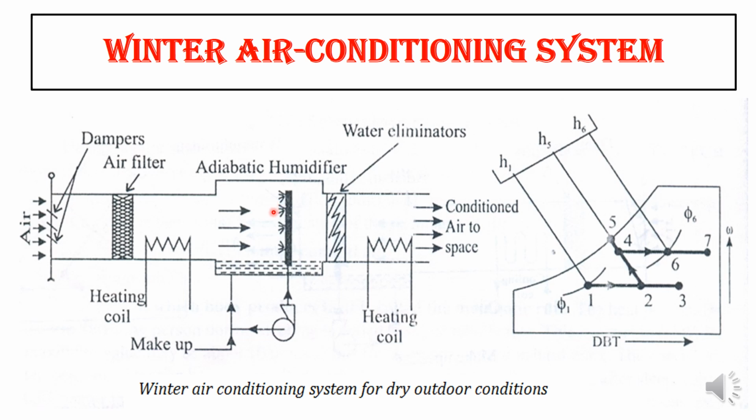In the humidifier, you are spraying the water. While heating, your moisture content will be reduced, so once again you are restoring the same moisture content by adding the humidification process. After the humidification process, it will eliminate the water contents. Then because we require the condition at 7 or 6, again we heat with the coil so that the required temperature is achieved. So this is how we are maintaining the winter air conditioning system.